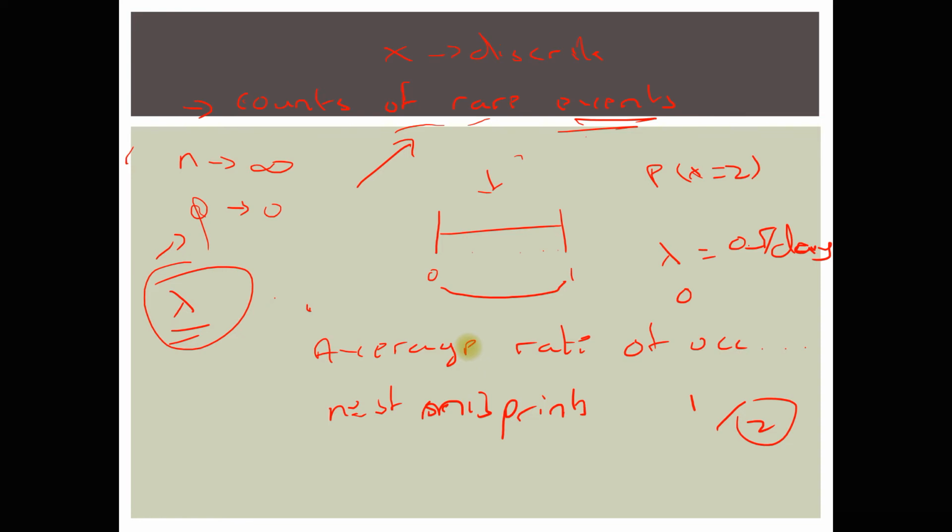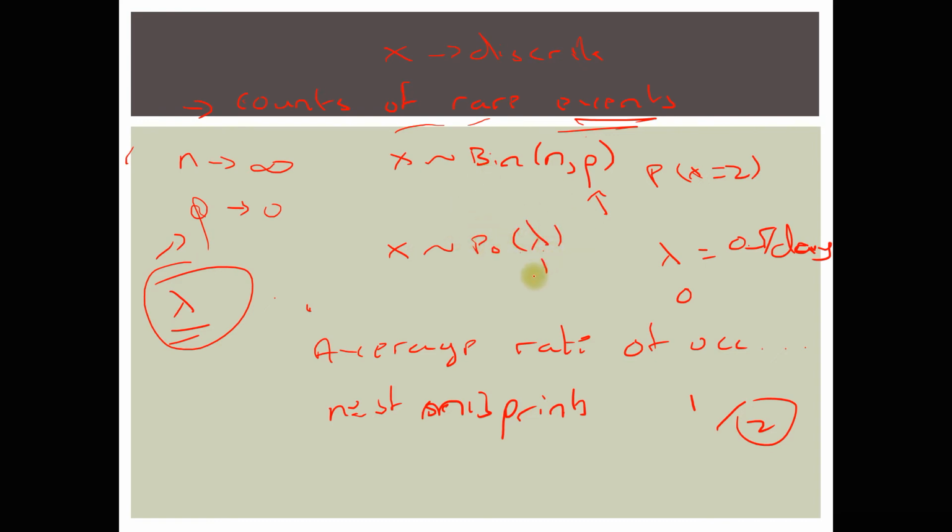Now, more concretely, if you have a question in an exam, how would you know whether you need to apply the binomial or the Poisson distribution? It's very simple. In the binomial, you have two parameters, n and p. That is, you have a certain probability of success that is given and a certain number of trials. But in the Poisson distribution, there is only one parameter, which is the average rate of occurrence.